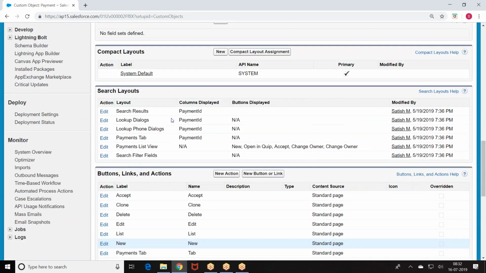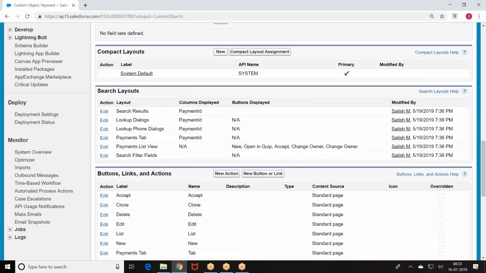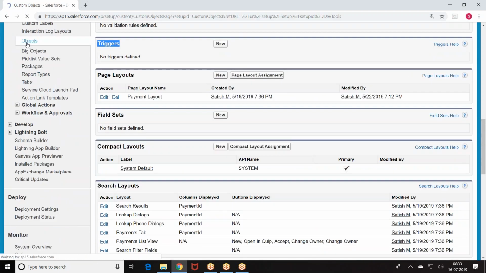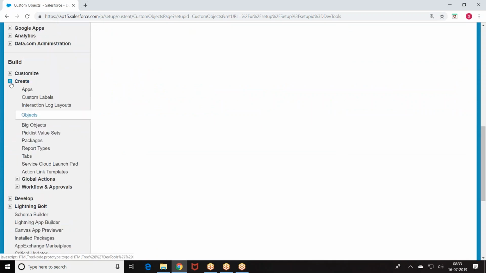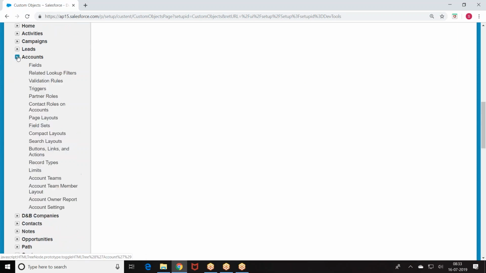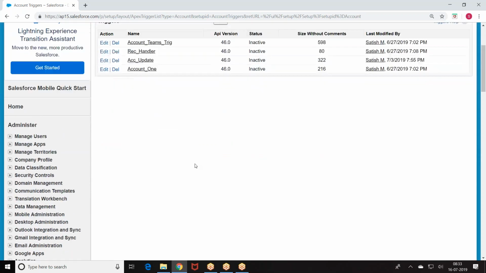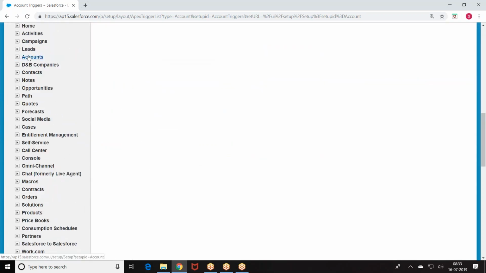And Baba, I am telling the same. Look at this. Triggers are coming here, no. So if you require triggers, if you write a trigger, it will be visible here. Let me open the account object. Now these are the details. When we open the account, triggers on account, are you not finding the triggers here? So all the related information will be visible to you. Whatever is defined there, you'll be able to see it.